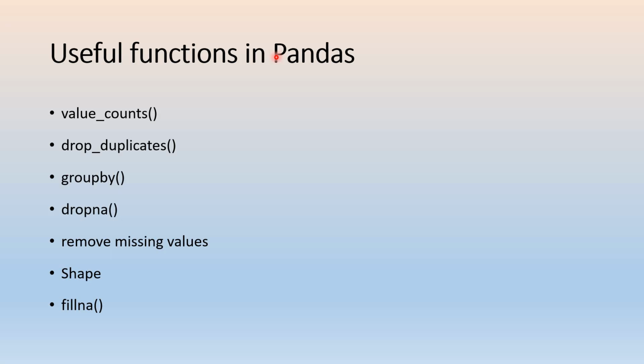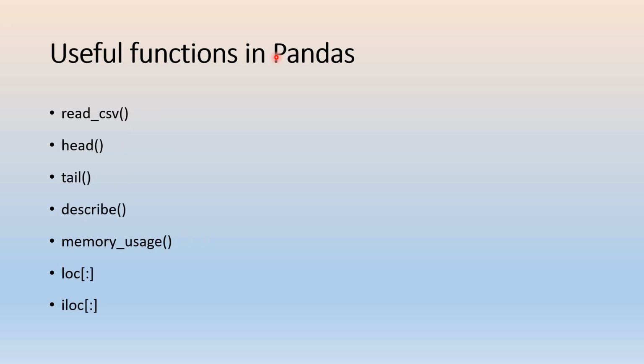Here I have listed only a few of them. Apart from these, we have many more functions available in the Pandas Python library, which are used for data cleaning and data analysis, and this is called exploratory data analysis. For that purpose, we are going to use all these things.